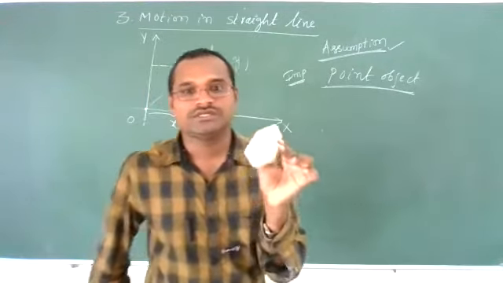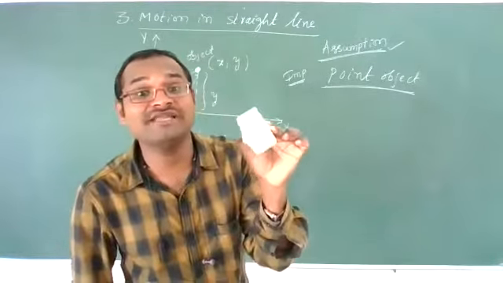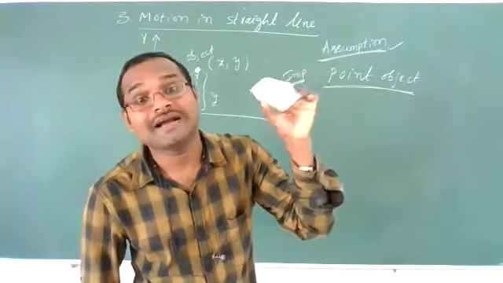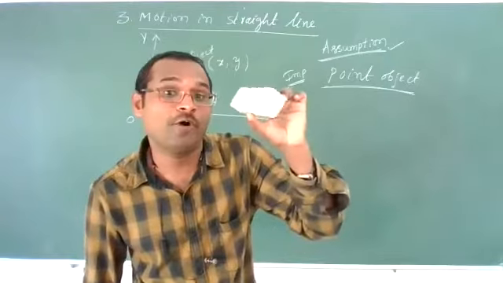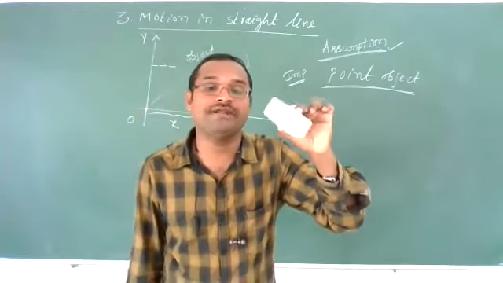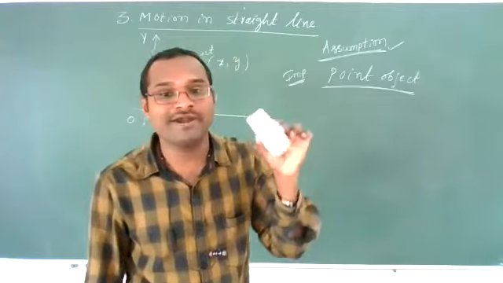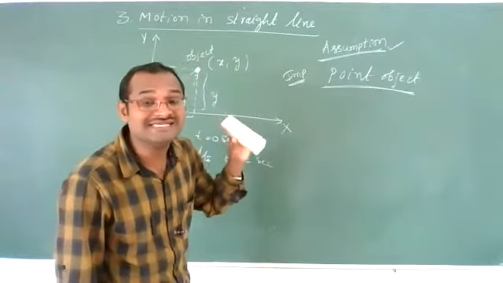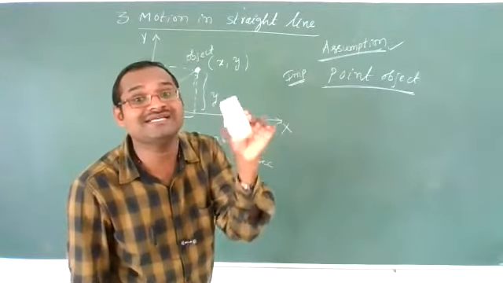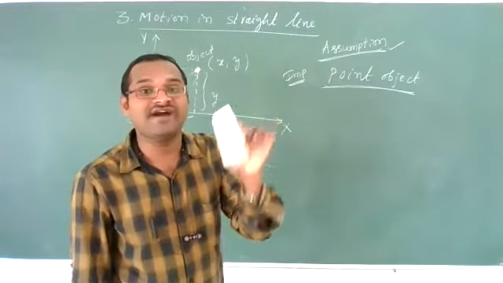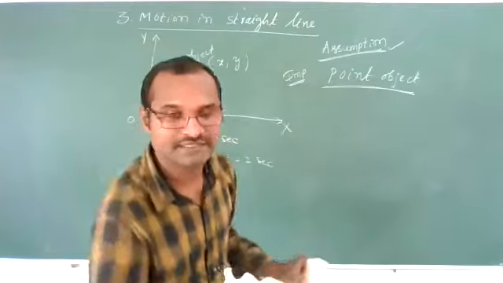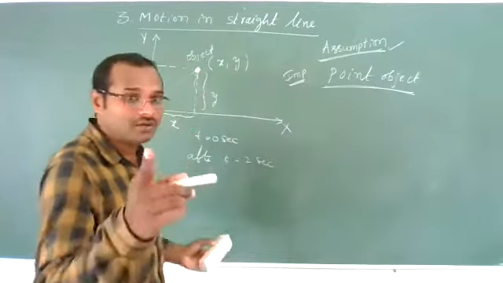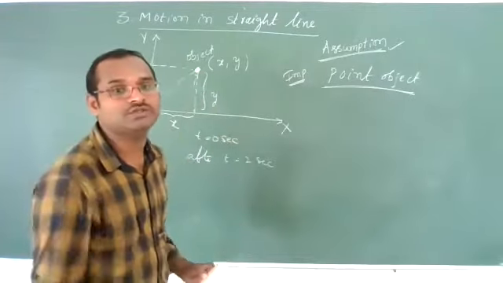Understood, sir. Good. So, if the distance traveled by the object is very large compared to the dimensions of the object, then that object can be considered as a point object. What is the use of point object? Point object use is, it will make our discussion easier so that we can find distance, velocity, acceleration, everything easily. Okay? Clear? Questions you may get on point object also.